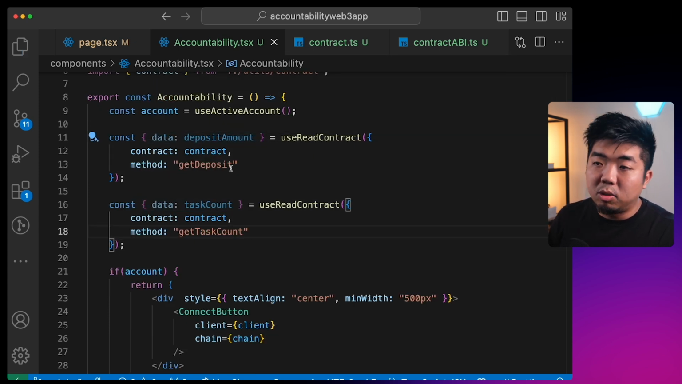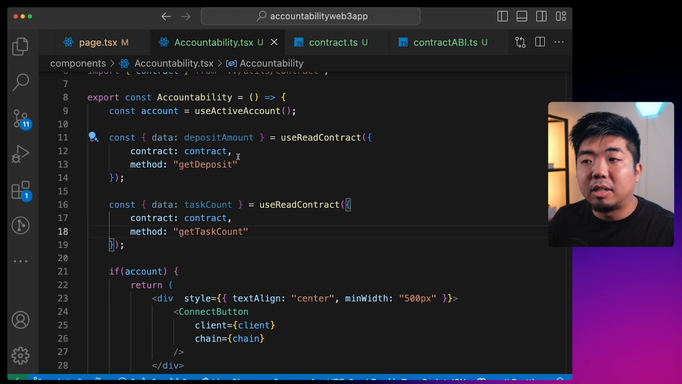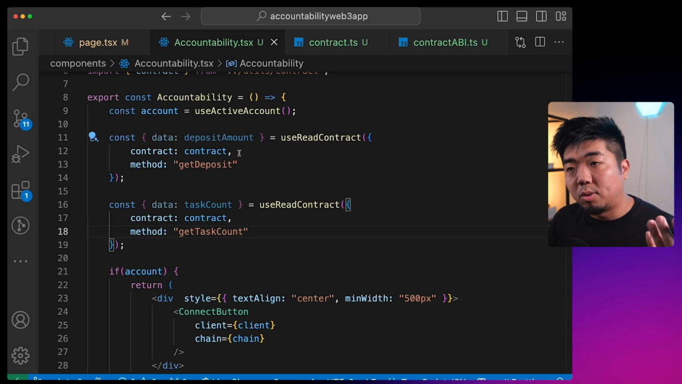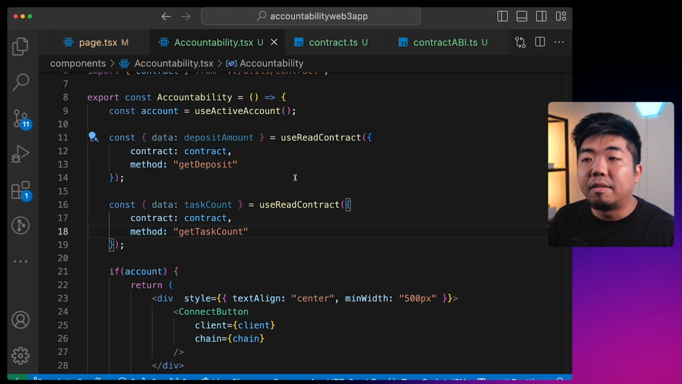And the reason we're getting those two back is if there is no deposit amount, we have to prompt the user to deposit an amount. And if there is a deposit amount, but there are no tasks, it means that they haven't created their first task yet. So we have to prompt the user to create their first task.